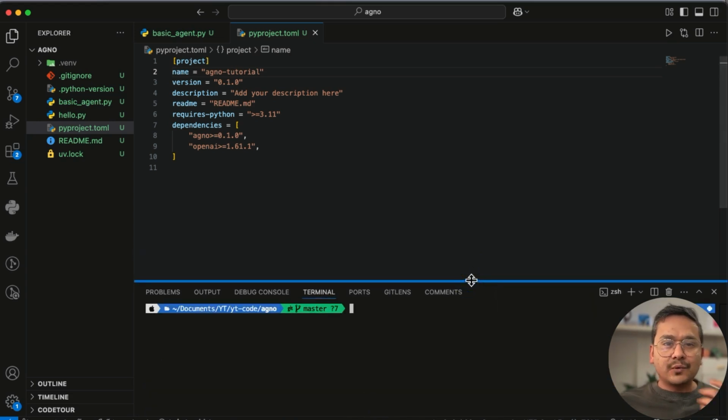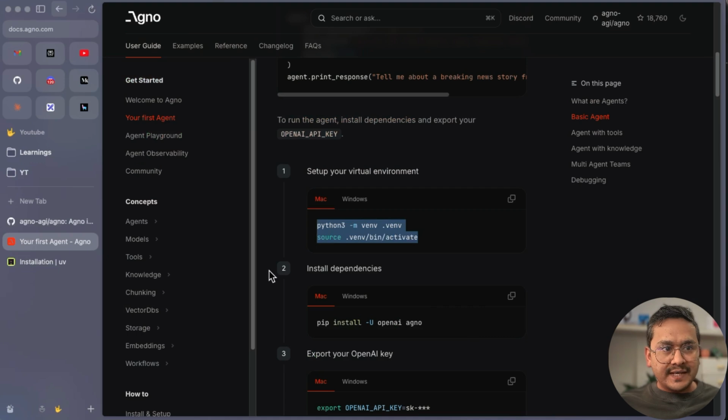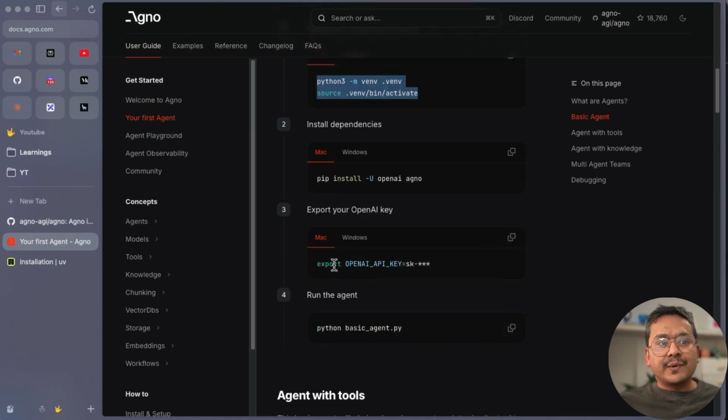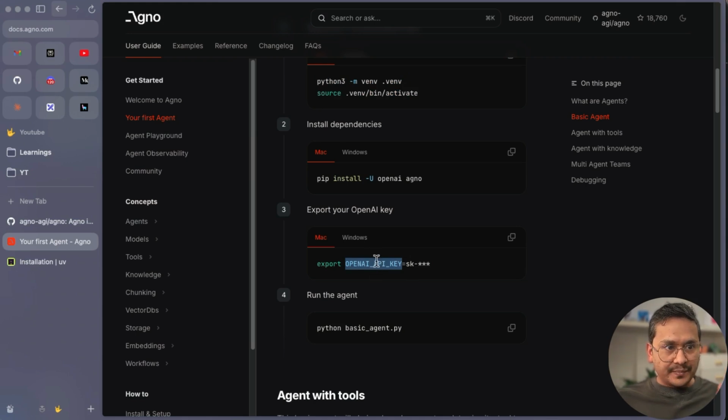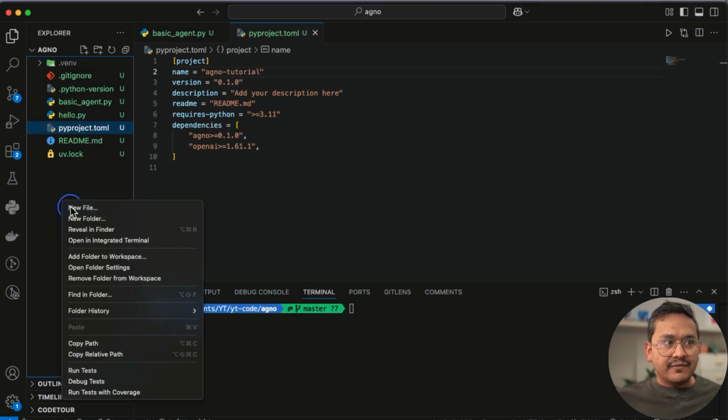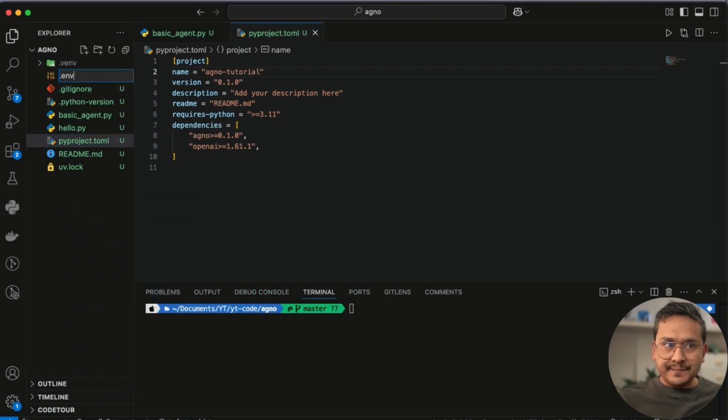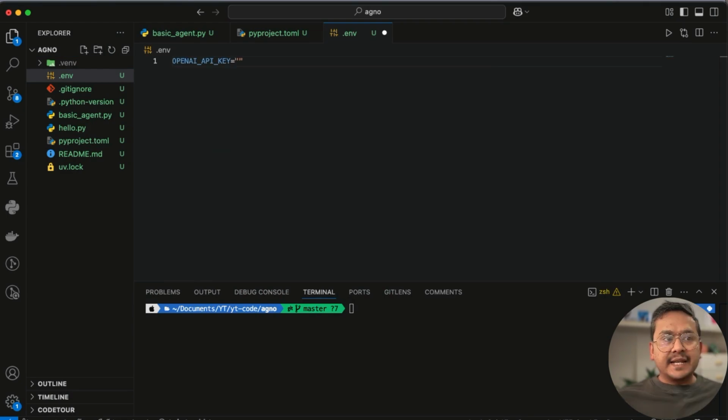Now I need to have the OpenAI API key. If you go to the documentation, it is saying here that you can export the OpenAI API key in the terminal and use it. But because we are creating multiple files, I recommend you create the .env and provide the OpenAI API key. So here is the OpenAI API key. I will copy the thing here. I will go to VS Code. I will create a file named .env. OPENAI_API_KEY equals. Now we need to paste the OpenAI API key, right? I will save this first.